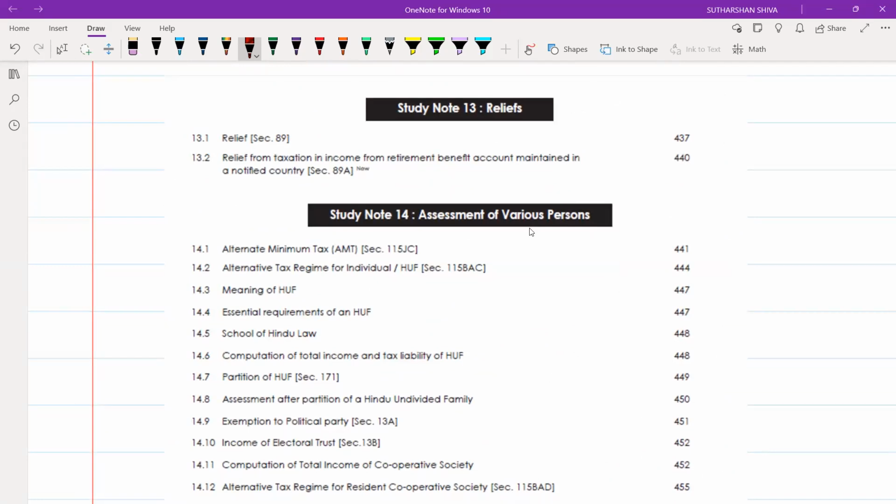Under the relief provisions, you may get an MCQ from it. Okay, focus on MCQs. Some match the following, some fill-ups, some true or false will be tested. If I say MCQ, it is inclusive of everything.